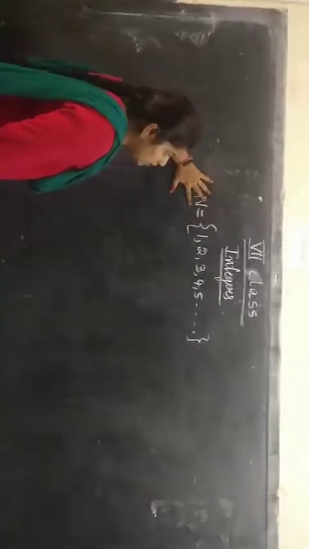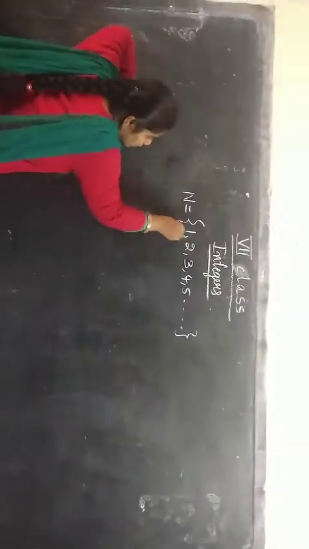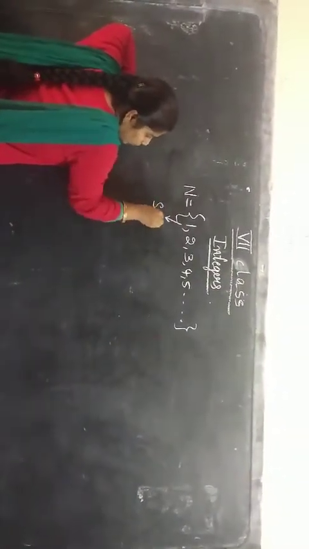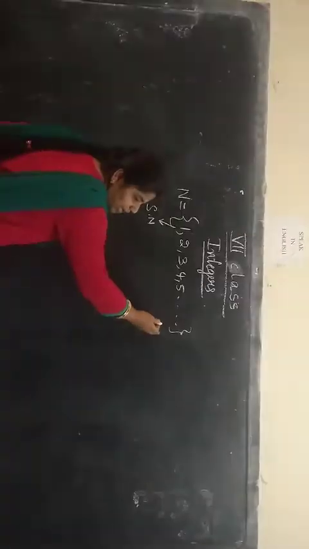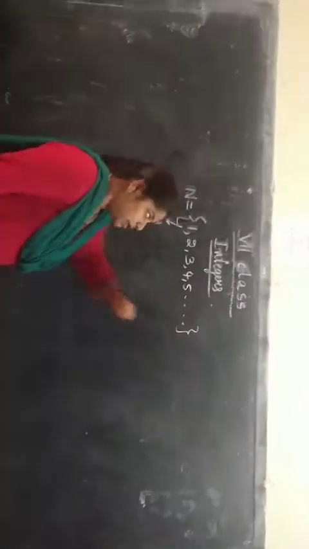In these natural numbers, what is the smallest number? The smallest number is 1, and the largest number you can't define. It will not stop at 100 or 1000. It will keep going on. So the largest number we can't define.